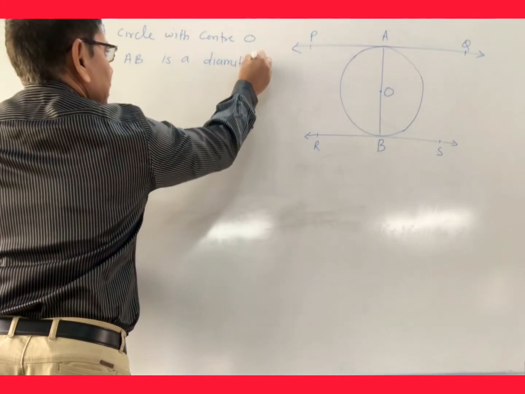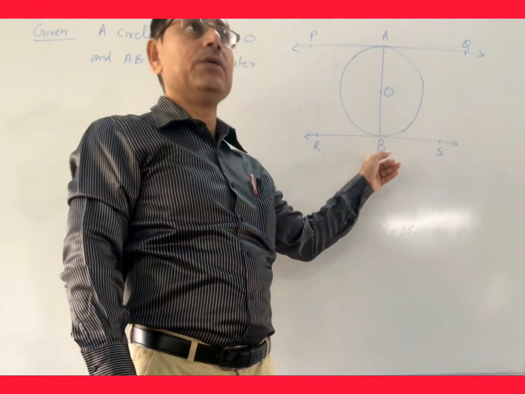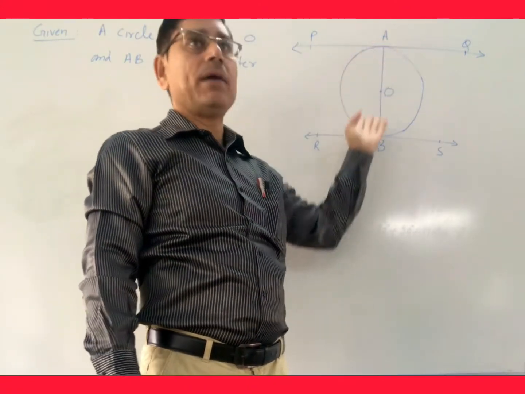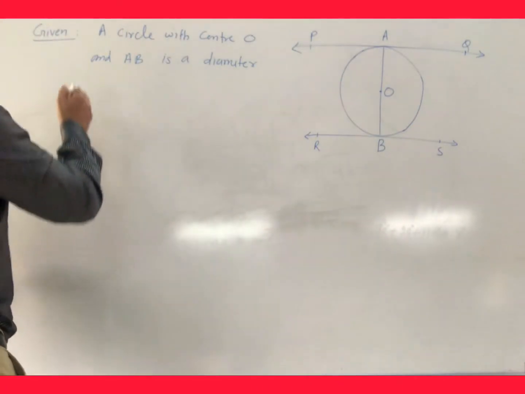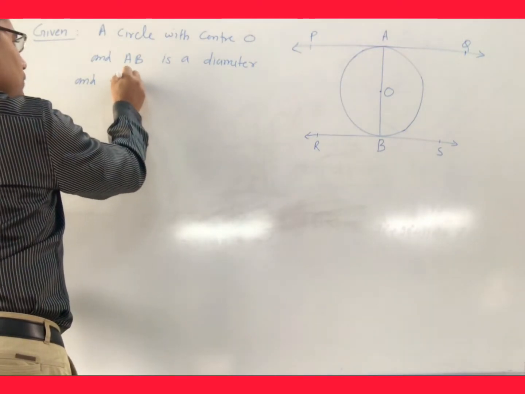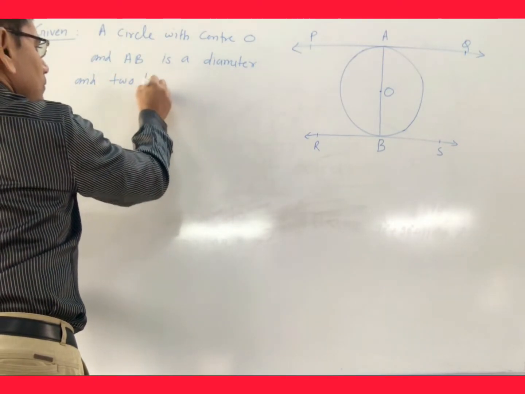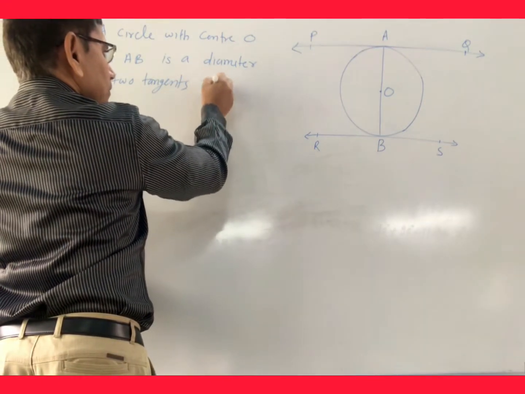You can take any other name of this diameter also. It is not necessary you will take A or B. You can let X or Y and any other point. Okay. And one more thing is given, that two tangents PQ and RS.